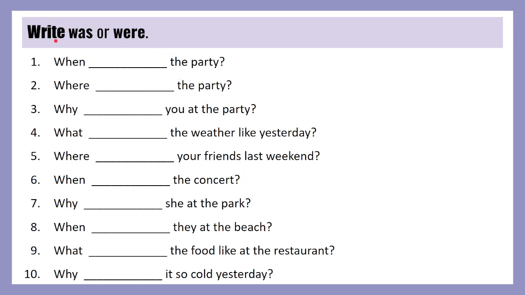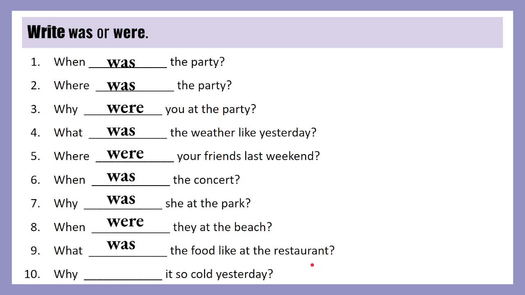Okay, now we are going to write was or were. When was the party? Where was the party? Why were you at the party? What was the weather like yesterday? Where were your friends last weekend? When was the concert? Why was she at the park? When were they at the beach? What was the food like at the restaurant? Why was it so cold yesterday? Perfect.